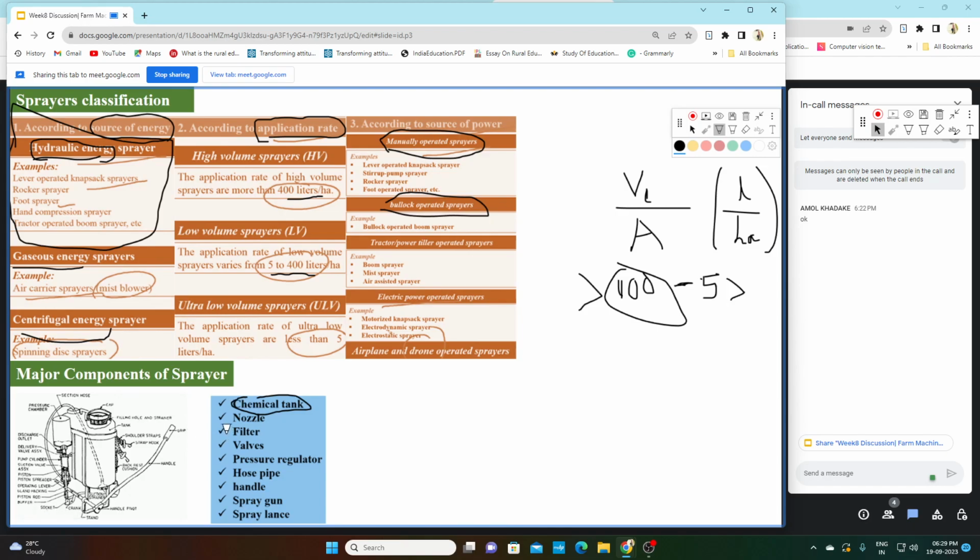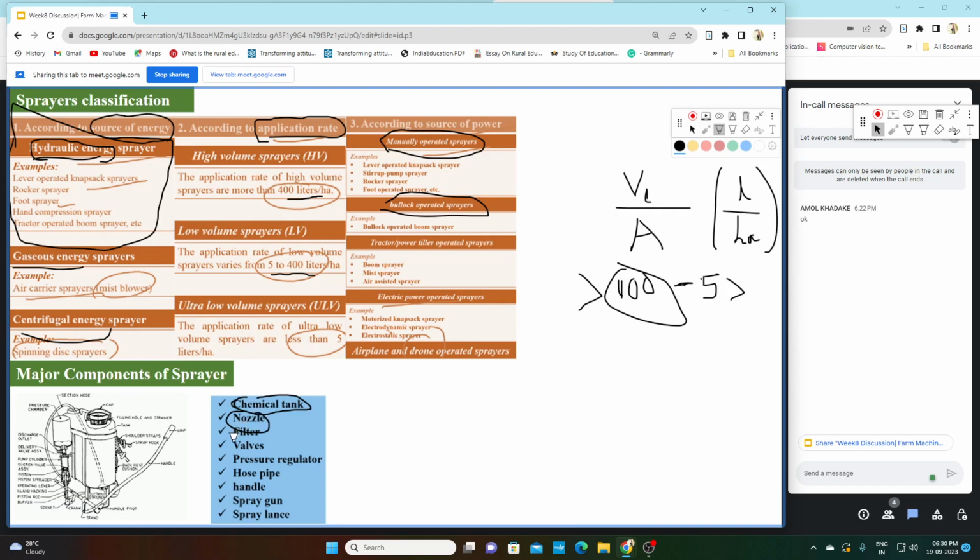Second one is nozzle. Nozzle is the last component of the sprayer, from which the spray liquid will come out and be applied on the plant. So that is nozzle. Okay. Third one is filter. Why do we require a filter?